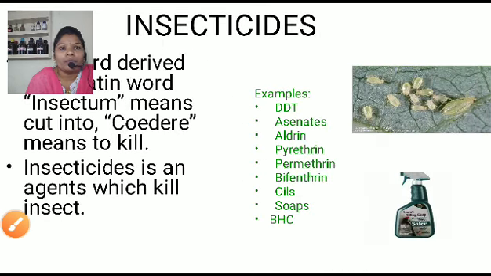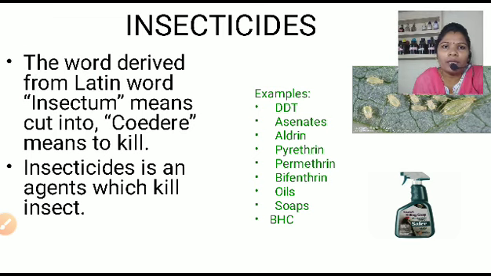Let me learn the first pesticides, that is the insecticides. Here you can see these are the insects which are very harmful for our plant. That's why we use insecticides. These insecticides were derived from the word insectum. This is a Latin word; here caedere means to kill, and insectum means cut. The insecticide is an agent which kills the insect, that is called insecticides.